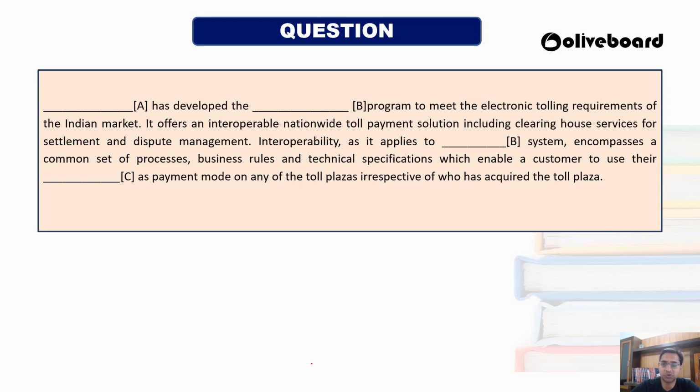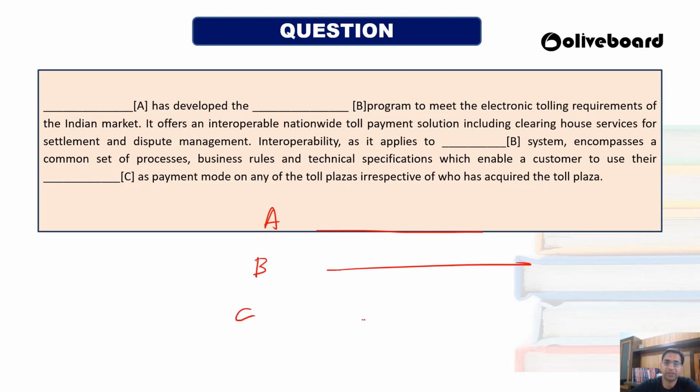Interoperability, as it applies to Dash system, encompasses a common set of processes, business rules and technical specifications which enable the customer to use their Dash as payment mode on any of the toll plazas, irrespective of who has acquired the toll plaza. Okay, so here A, what is coming in the A, B, what is coming in the B,